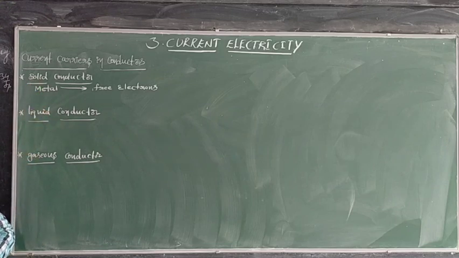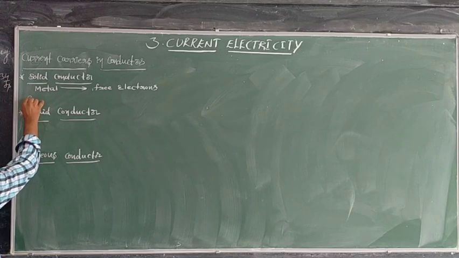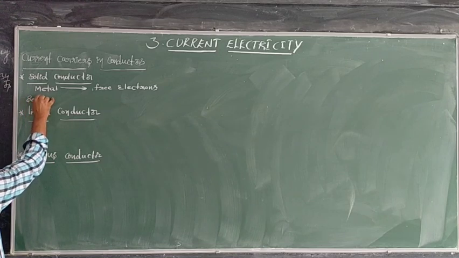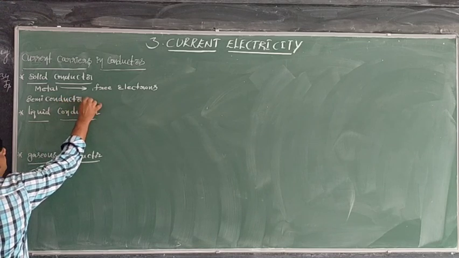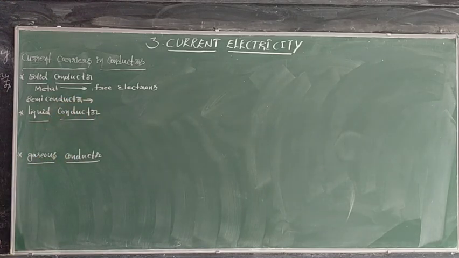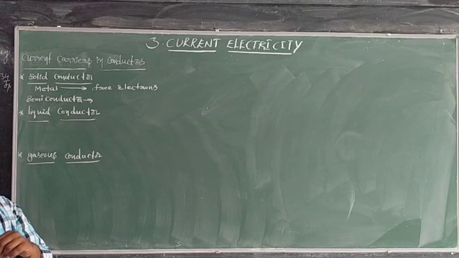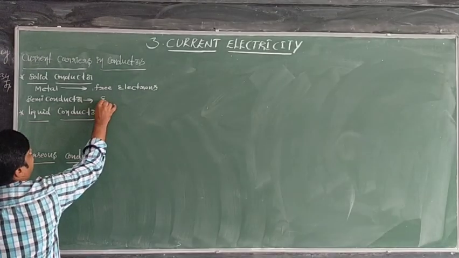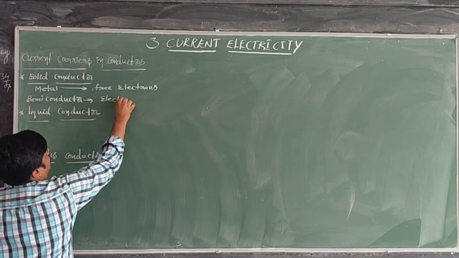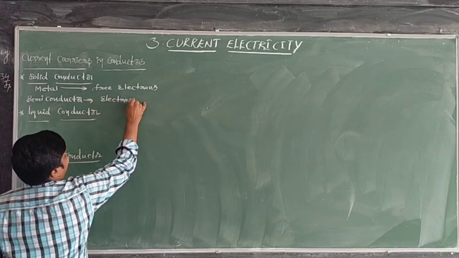Among solid conductors there is another type: semiconductors. In semiconductors, the charges responsible for current are electrons and holes.